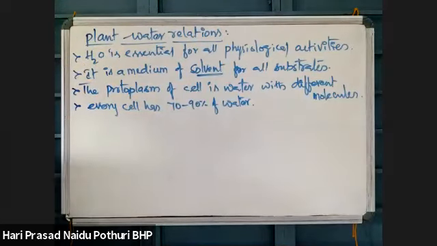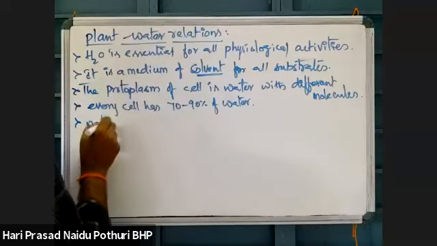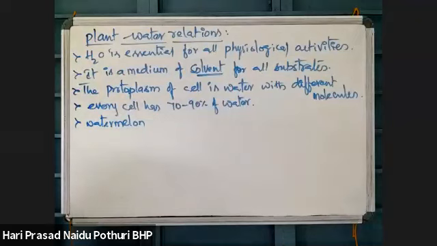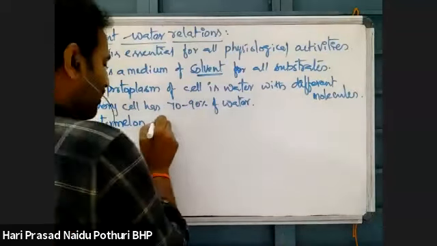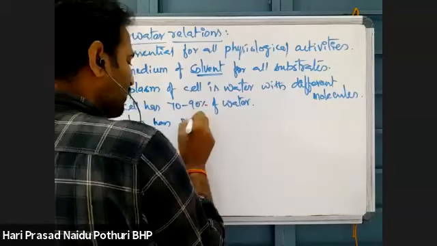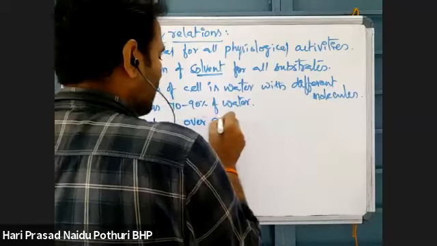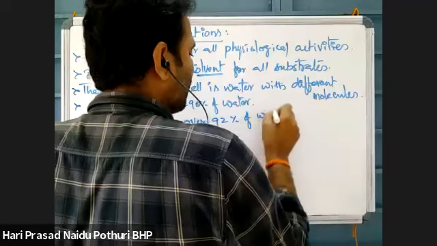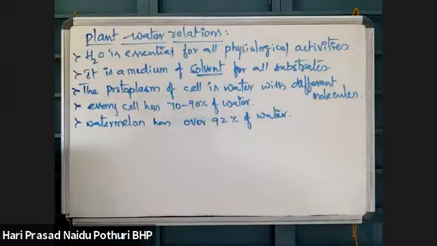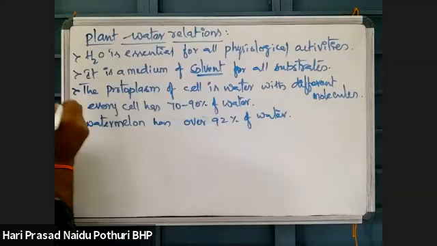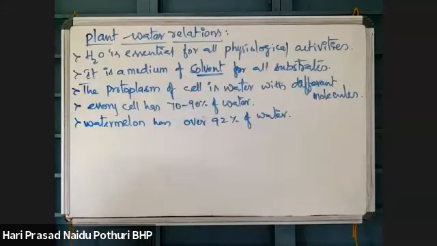If you see watermelon, it has more than 92% of water.